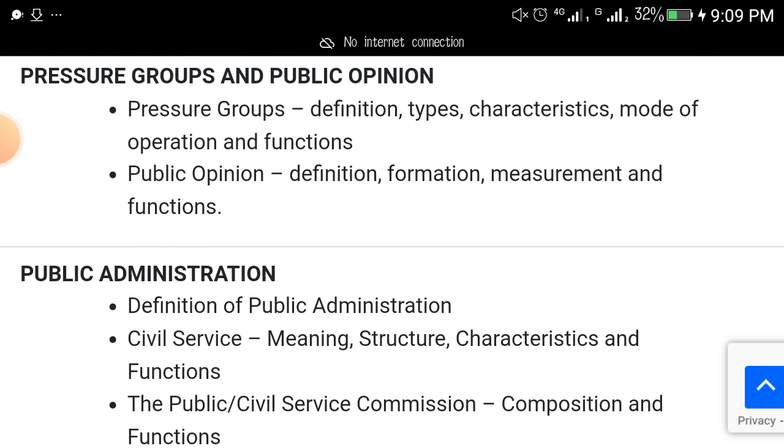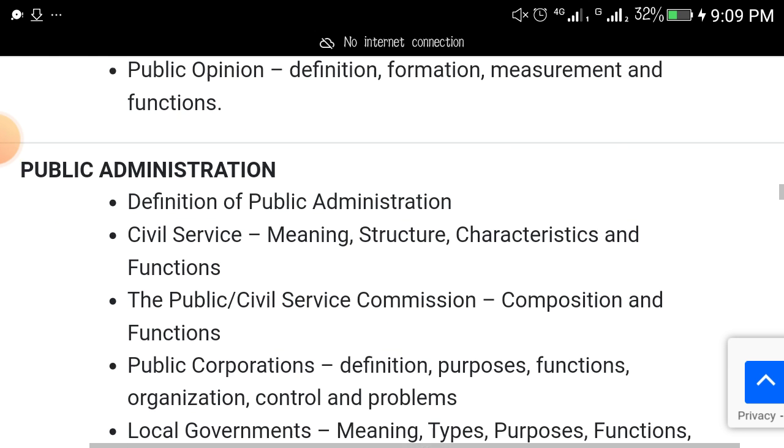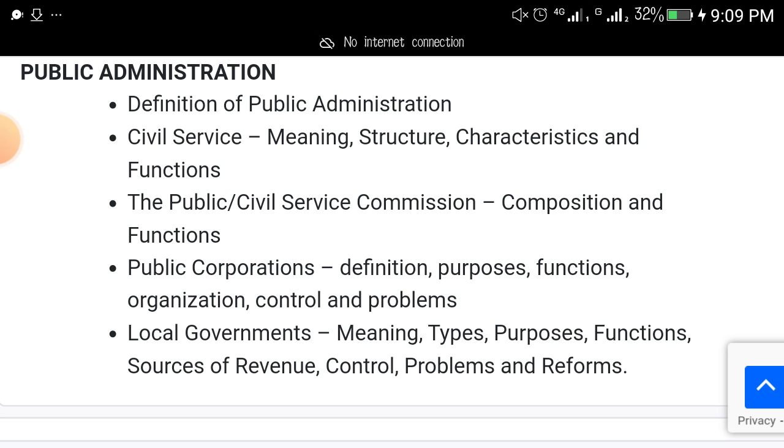Another topic is public administration: definition of public administration, service, civil service, meaning, structure, characteristics and functions. So just go to your government textbook and look up these topics I am mentioning. All of them are important.